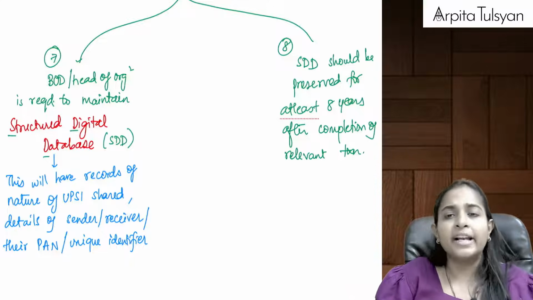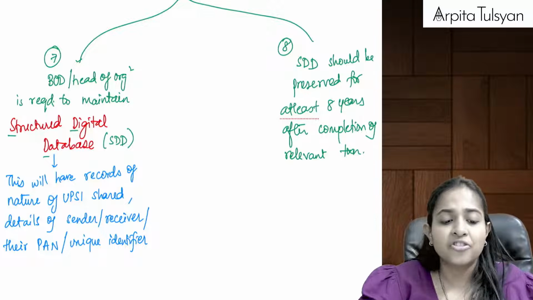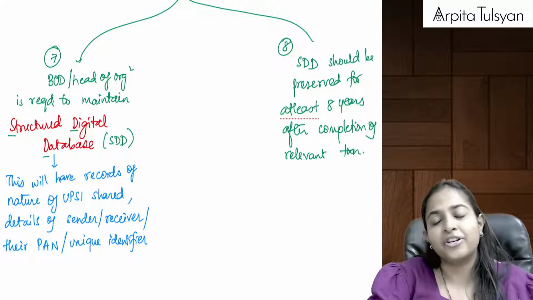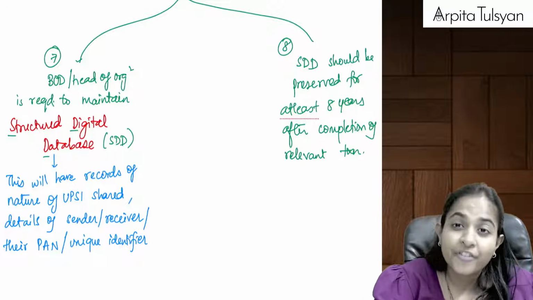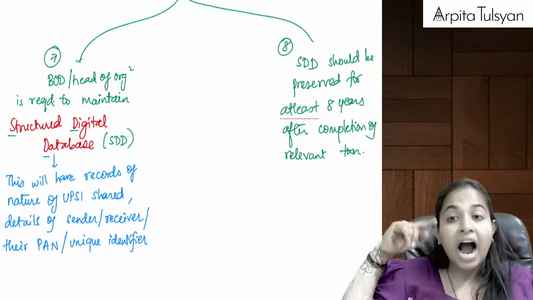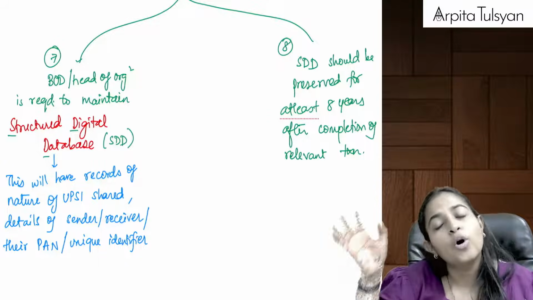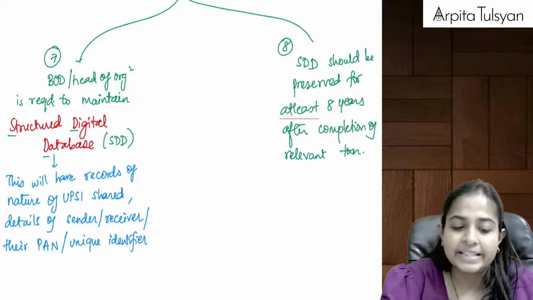So the board of directors will put it in the structured digital database. Then it will be saved in the structured digital database for a period of 8 years. 8 years from when? After the completion of that transaction. So once the demerger happens, after that also we have to keep it saved in the SDD.